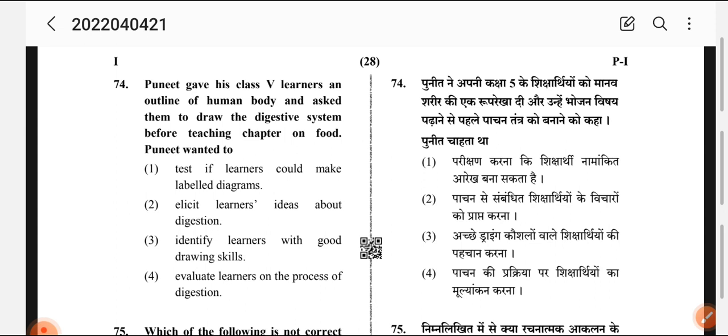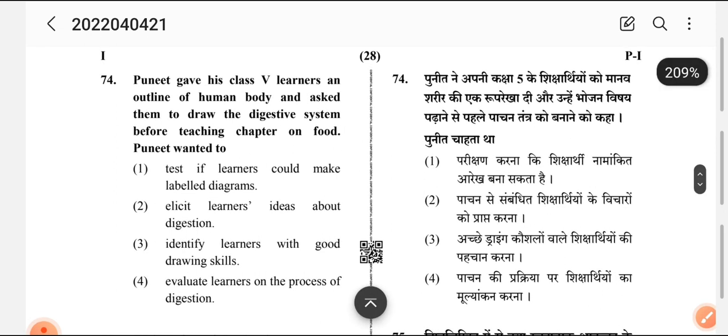Now coming to question number 14. Puneet gave his class 5 learners an outline of a human body and asked them to draw the digestive system before teaching the chapter on food. What does Puneet want? Number 1, test if learners could make a labelled diagram. Number 2, elicit learners' ideas about digestion. Number 3, identify learners with good drawing skills. Number 4, evaluate learners on the process of digestion.